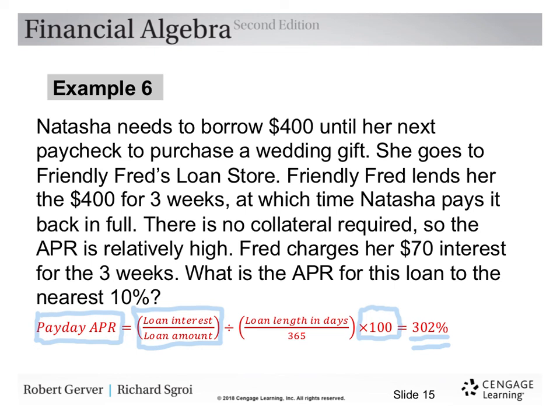So these are not good places to get loans from. You're going to be paying a very high, and it says relatively high, or you could change that to be extremely high interest rate.